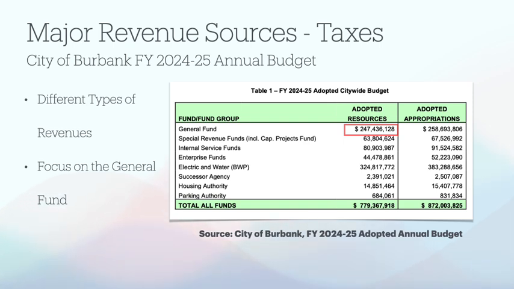So as you can see on this slide, the City of Burbank has a lot of different fund groups, fund types, and a lot of different resources that fold into those major categories. For the purposes of this presentation, we won't focus on utility rates, which affect the Electric and Water Fund, or their BWP fund, but instead we'll take a look at the General Fund, which is the most applicable fund type for this class and this topic. So what we'll do today is we'll drill into the $247 million that's highlighted on this slide.